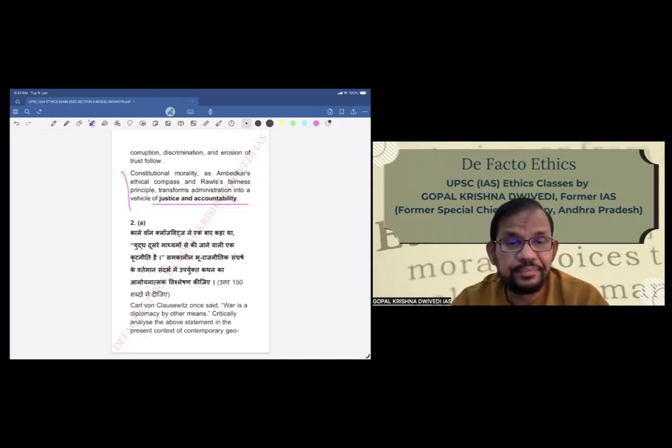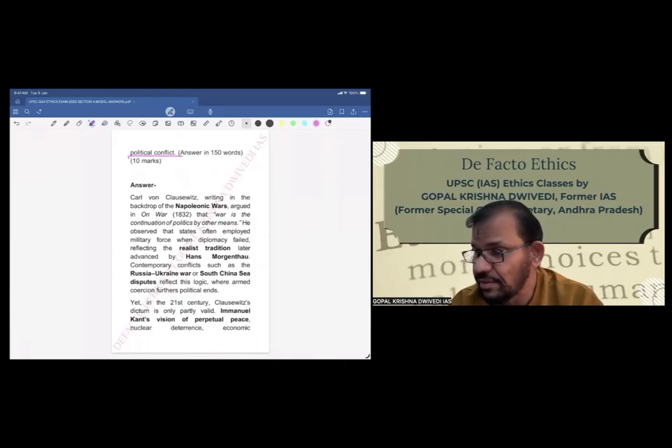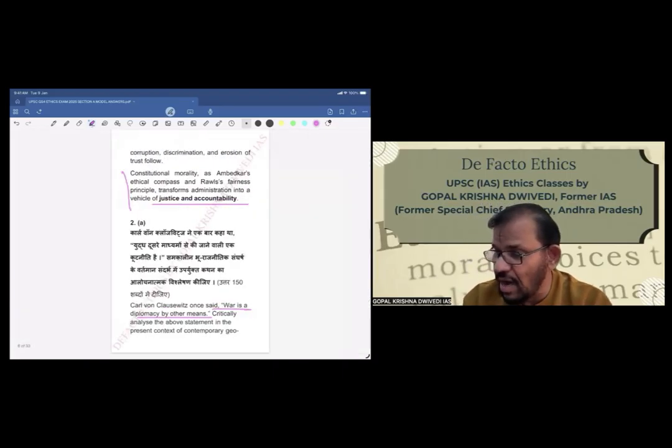Karl von Clausewitz once said, war is diplomacy by other means. Critically analyze the above statement in the present context of contemporary geopolitical conflict. So basically, the statement that war is diplomacy by other means has to be critically examined in the present context. This is the directive of the question.